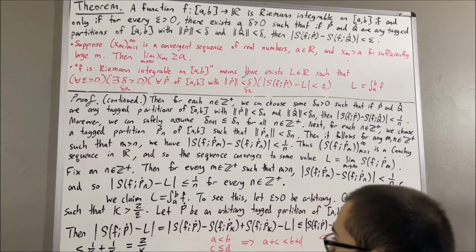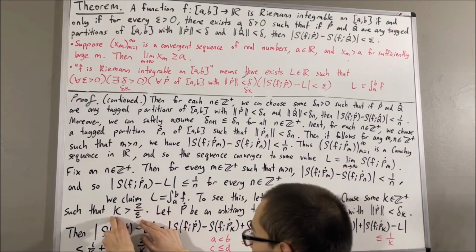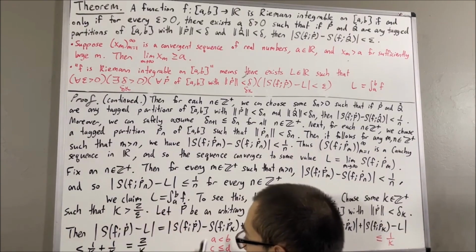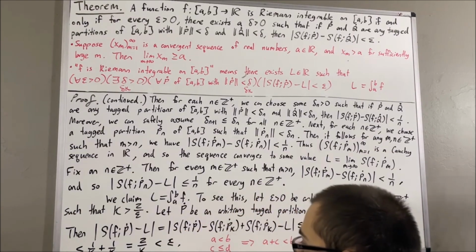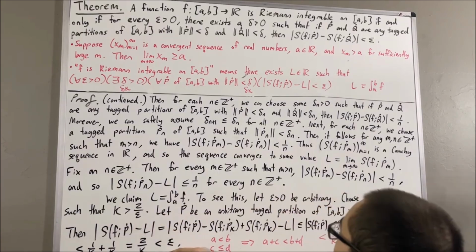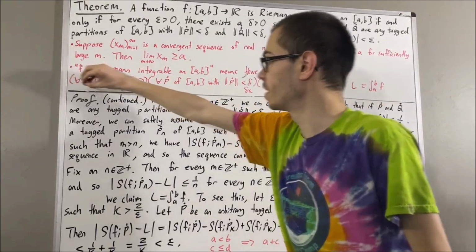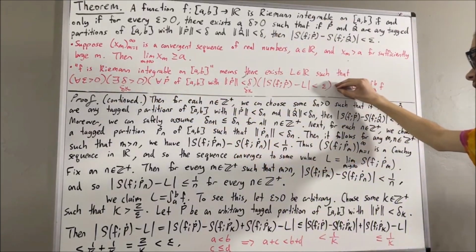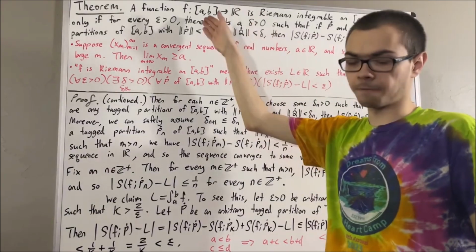But since we chose k so that k is greater than 2 over epsilon, if we swap k and epsilon, that gives us 2 over k is less than epsilon. And so we have shown that this guy is less than epsilon, which is exactly what we wanted. So we have proven this statement, which proves that this value L that we have here is in fact the integral of f.